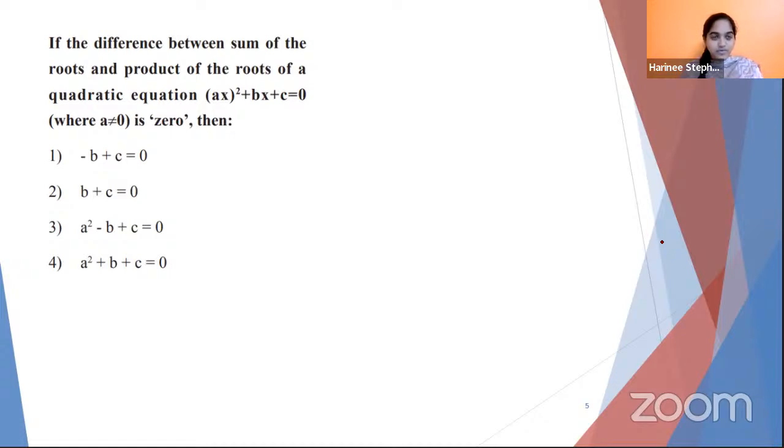Today's first question. If the difference between the sum of the roots and product of the roots of a quadratic equation is 0, then which of the following expression or equation is true? First of all, when you see a quadratic equation, what comes to your mind when I say sum of roots and product of roots? What is the relation between roots and the coefficients of a quadratic equation? Any one of you?